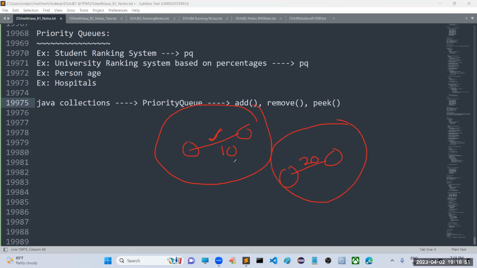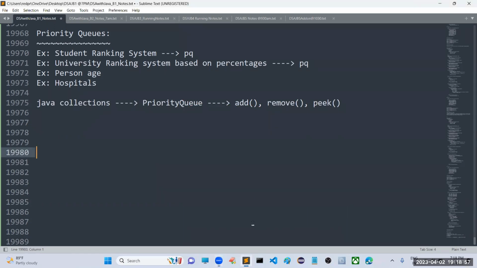Which one is it going to select? The shortest. So based on the priorities, it is going to work. We have seen that already, but technically I am providing it here. In Java collections, we already have priority queue classes which support these methods. Now, I want to implement one small application based on priority queues and how it works.